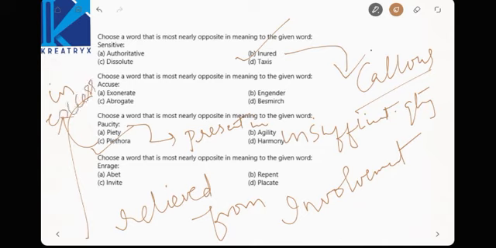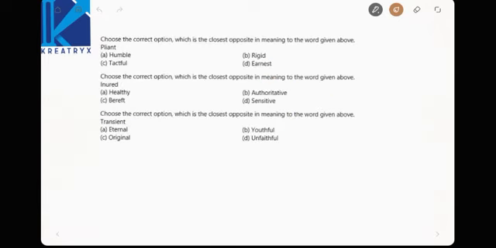Right. Choose a word which is nearly opposite to the given word. Enrage. What do you mean by enrage? Making very angry. So making them cool is placid, less angry, right? Now pliant, which is the closest opposite meaning to pliant. Now what is pliant? Pliant is easily influenceable, right? Now opposite must be not influenceable. Rigid, easy options.